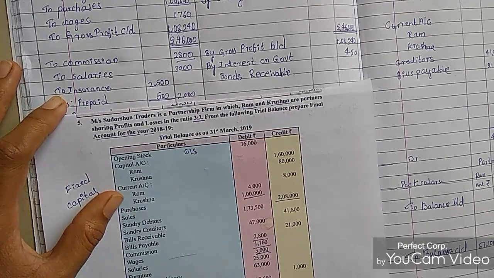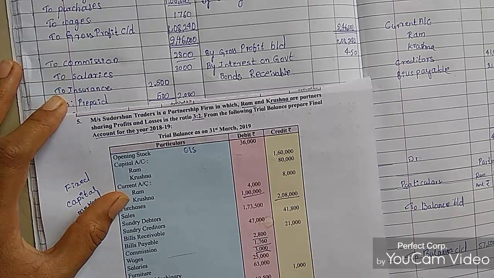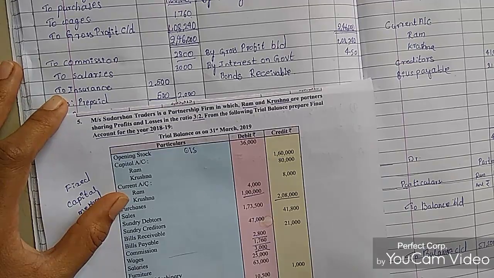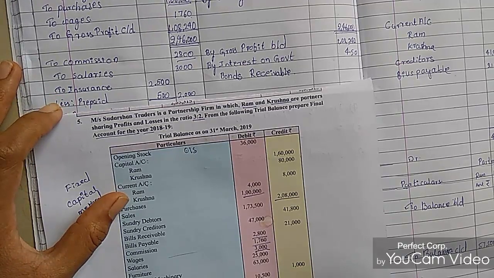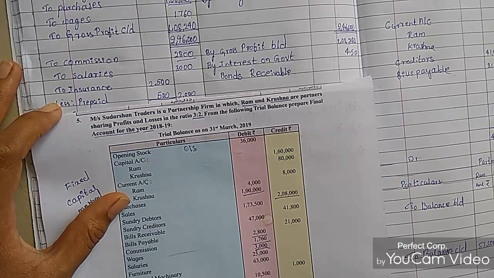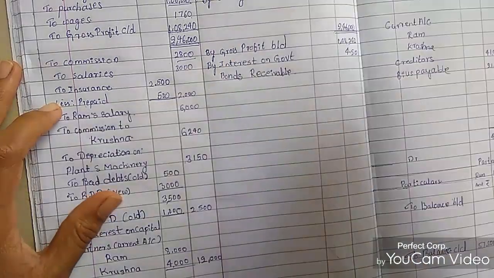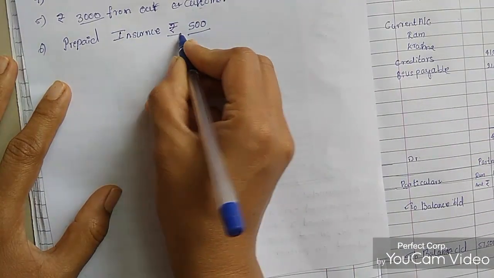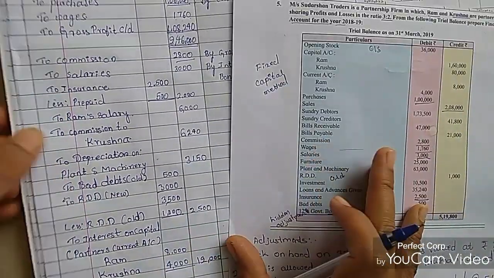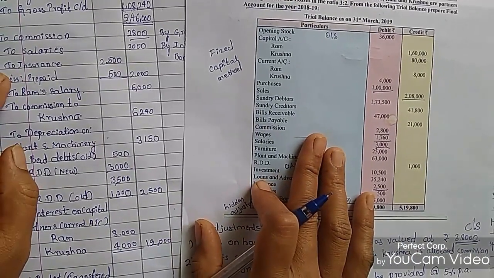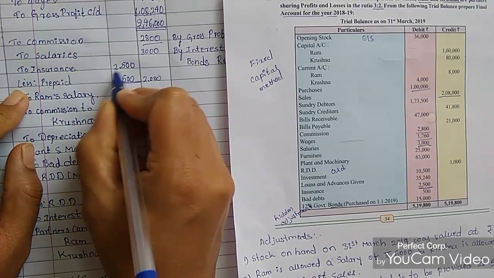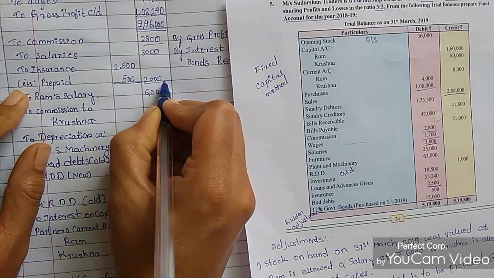Next is insurance. Insurance is 2,500 rupees. You can see here 2,500 rupees. There is an adjustment for the insurance. The amount already paid in advance, that is prepaid, is how much? The insurance prepaid amount is 500 rupees. So we need to deduct that amount from the insurance. So it will come to insurance less prepaid amount, 500 rupees. After deducting, 2,500 minus 500, it becomes 2,000 rupees.